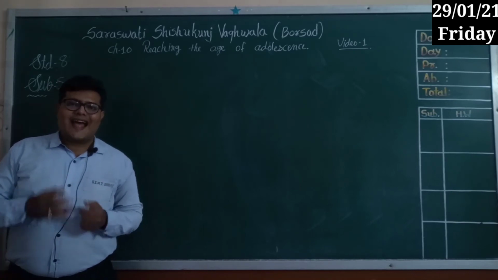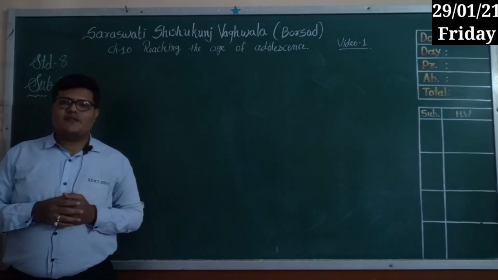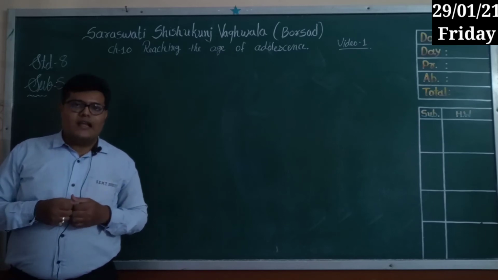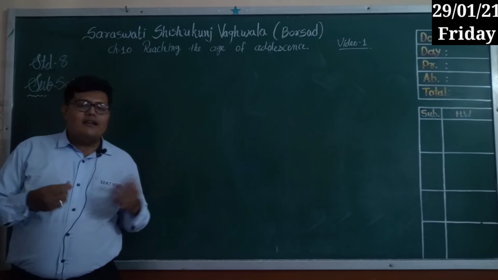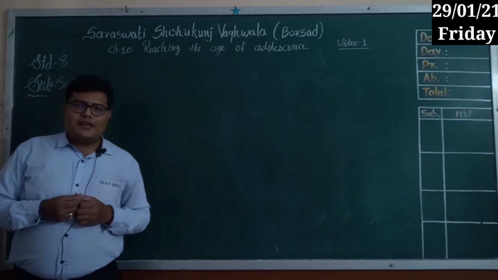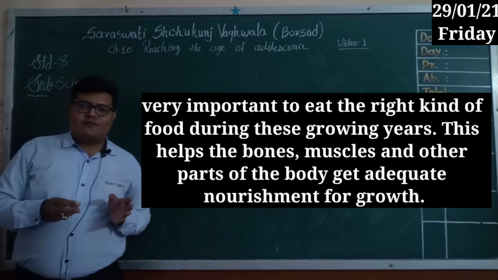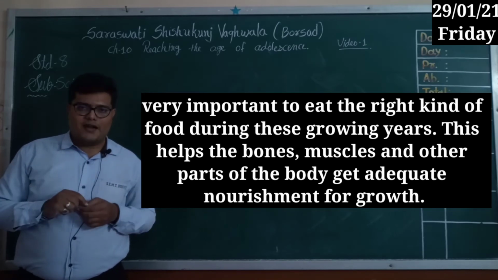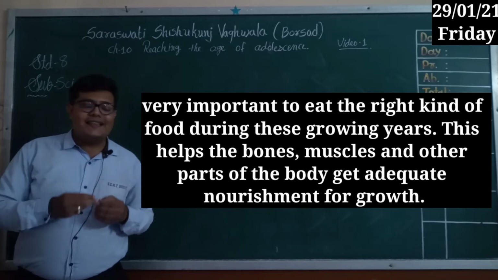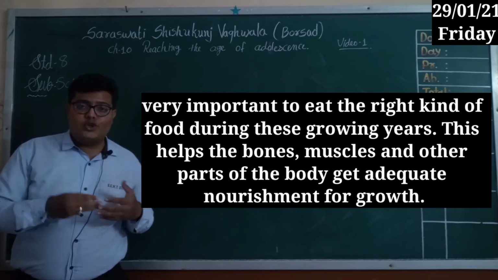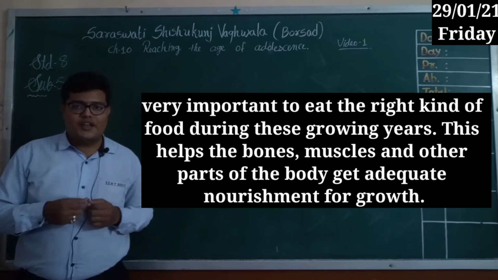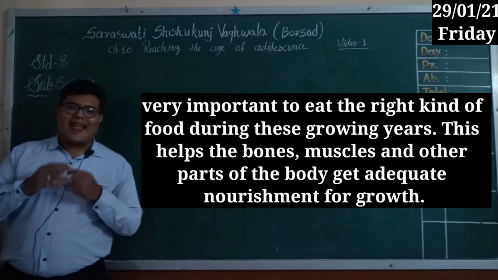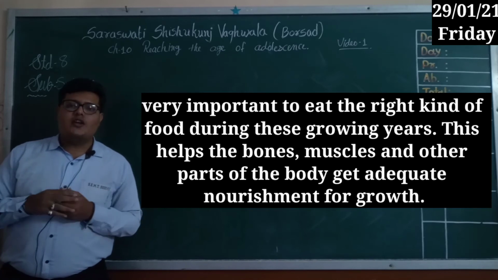As I told you, our height is similar to some of the family members, but it doesn't mean that we should not eat the right kind of food. We will get our height according to the other members of our family. But during this age of puberty, food plays a more important part, right? We need to eat healthy food which gives proper growth to our muscles, bones and other body parts. From healthy food, our body gets adequate nourishment for growth.